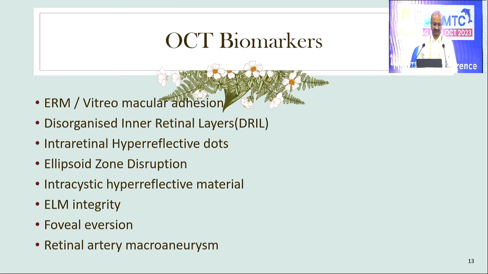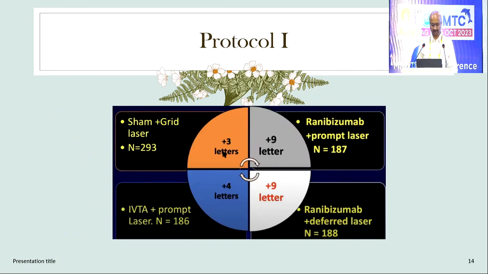There are certain OCT biomarkers which we need to consider. One is ERM, vitreomacular adhesion, DRIL, intraretinal hyperreflective dots, ellipsoid zone disruption, intracystic hyperreflective material, ELM integrity, foveal eversion, and retinal artery macroaneurysm. Coming to a few studies, I would just rush through them, not go into details.